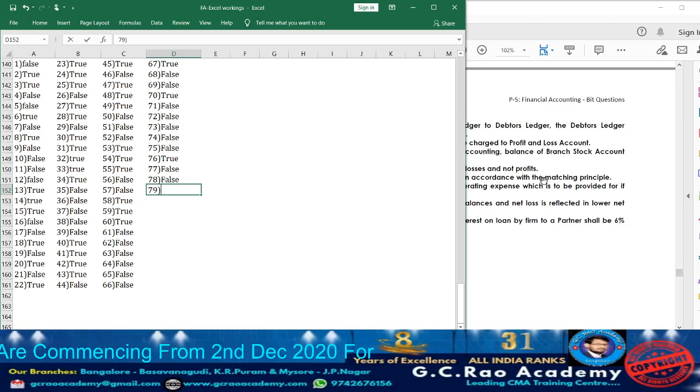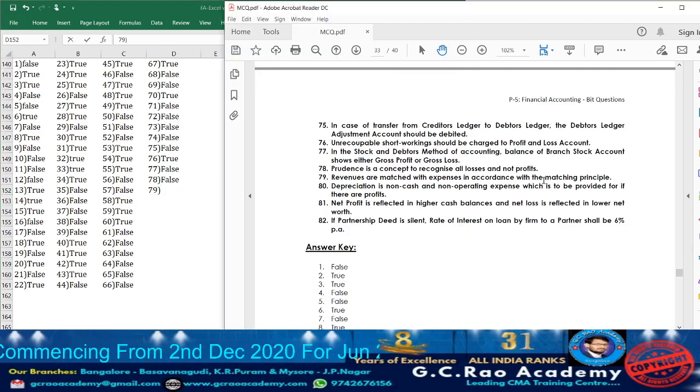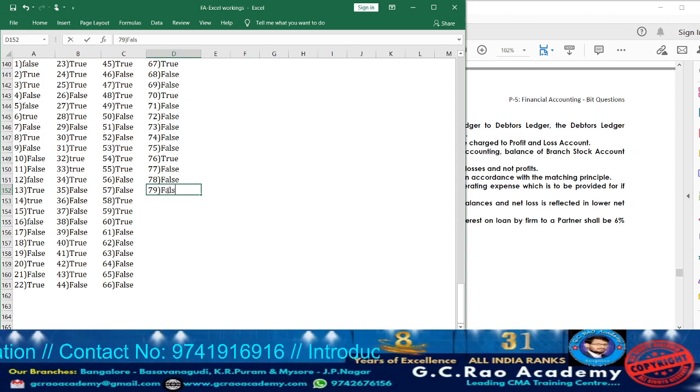Now, let us move on to question 79. What are they telling? Revenues are matched with expenses in accordance with the matching principle. See, usually to earn the revenue, whatever expenditure is incurred in that particular accounting period will be recorded as per the matching principle. They are not going to match the revenue and expense. So accordingly, it will be false.